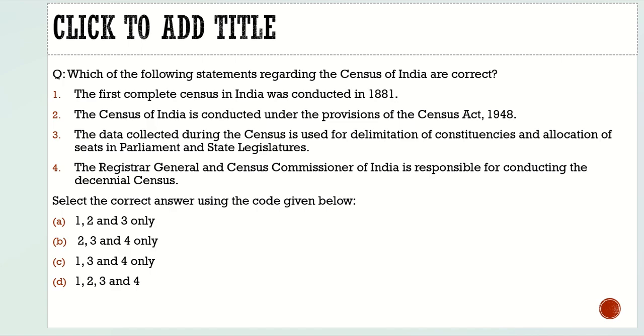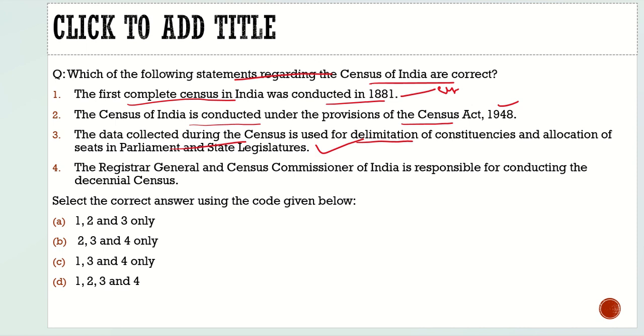Well, here is the question. The question says, which of the following statements regarding the census of India are correct? First statement, the first complete census in India was conducted in 1881, 100%. The first synchronous census was conducted in 1881. Second statement, the census of India is conducted under the provisions of the Census Act 1948, 100% correct. Third, the data collected during the census is used for delimitation of constituencies and allocation of the seats in the parliament and state legislatures, correct.